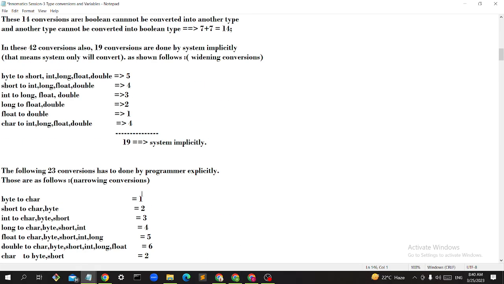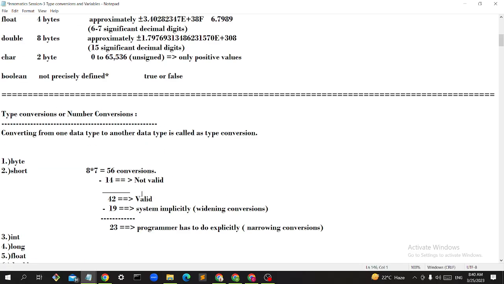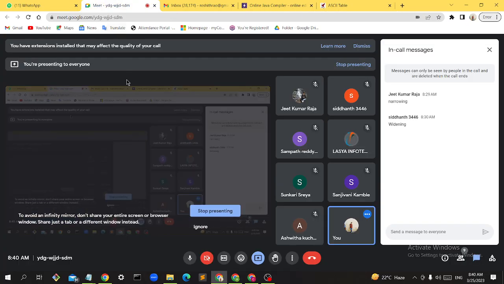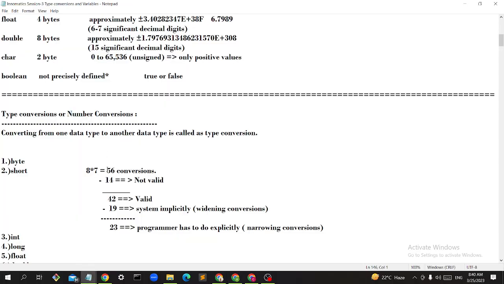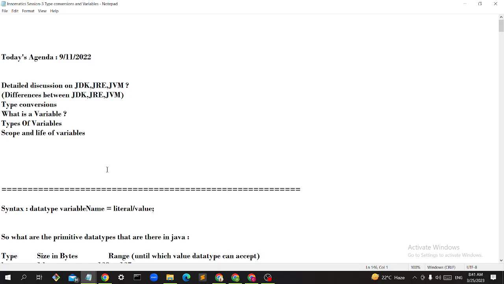We have discussed type conversions and data types today. So what is a data type, guys? Guys, are you there? Values are assigned to variables or literals, and the data type determines the type of the value that is assigned to the variable. That is called a data type. So how many categories of data types are there? Two: primitive types and reference types.